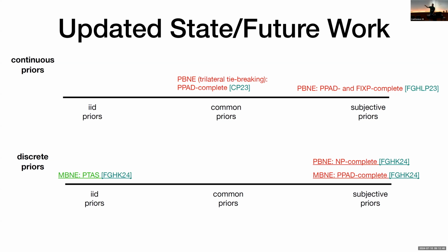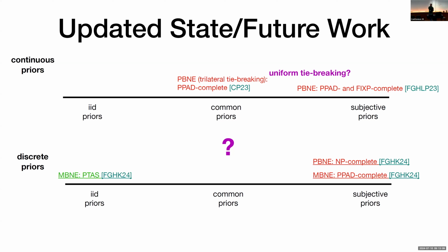So this is now the updated state of the world. Finally, we have a positive result in the IID prior setting. And the main open question remains what happens for common priors. In fact, what happens both in the discrete setting that we've left open, but also, as I mentioned earlier, there is this result in the continuous setting, but this is for a specific tie-breaking rule. And we would be very interested to see what happens when we consider perhaps the most common, uniform tie-breaking rule.